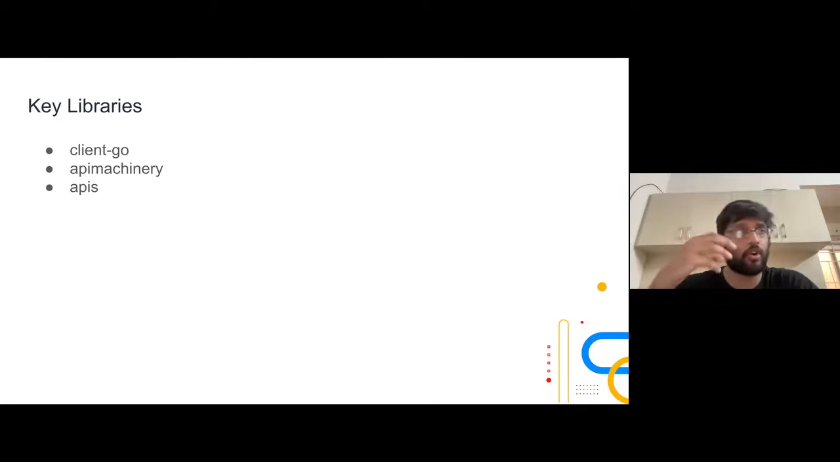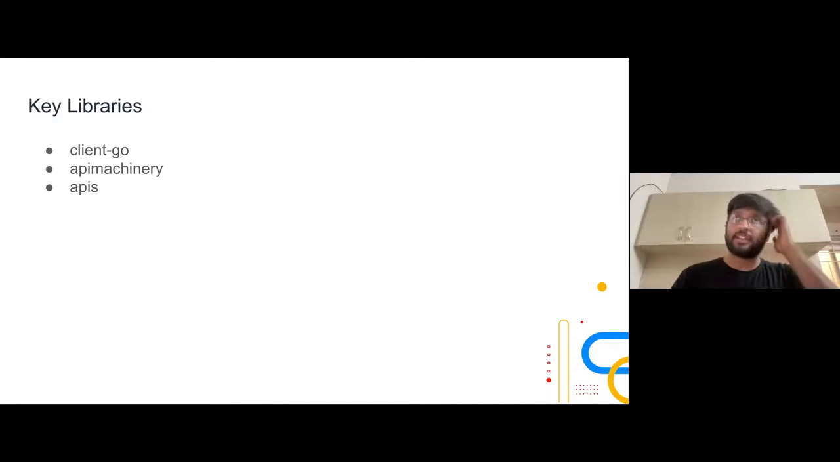Then API machinery. API machinery has all of, I would say, the API definitions or the variable definitions. In Golang, Golang is a very statically typed, strongly typed language, sorry. So all of the types are stored in API machinery.